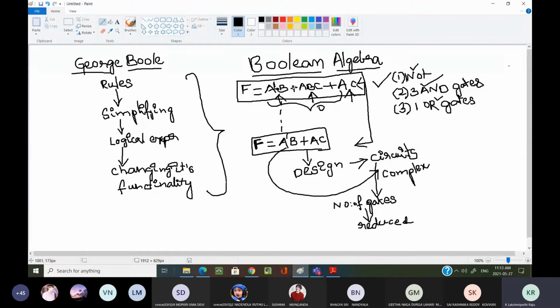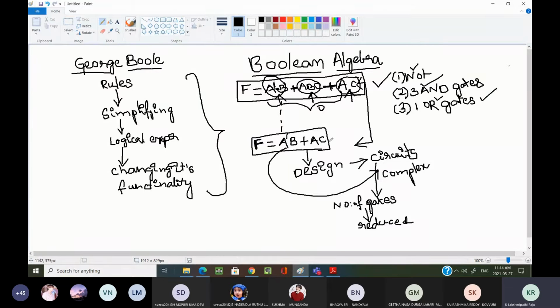For this, plus is nothing but OR gate. That we are going to see in today's session or the coming sessions, don't worry. To combine all these product terms, actually this we are calling a product term, all these are the product terms. In order to combine all these product terms, we need one OR gate. Totally 5 gates are required.